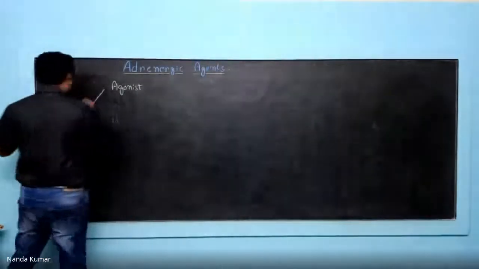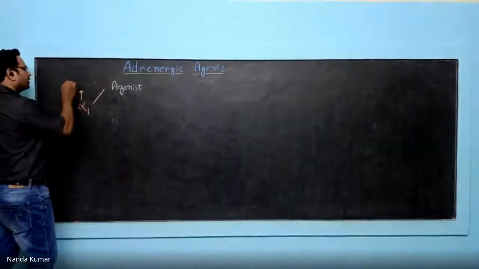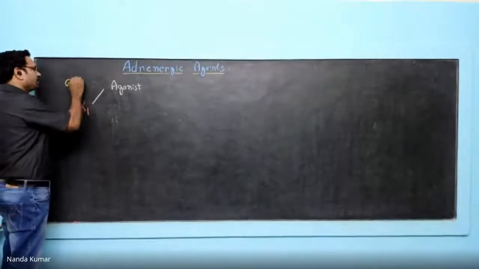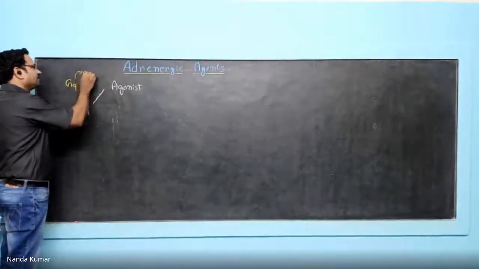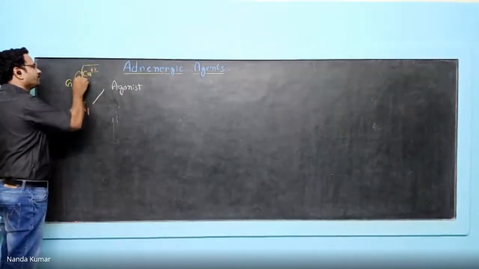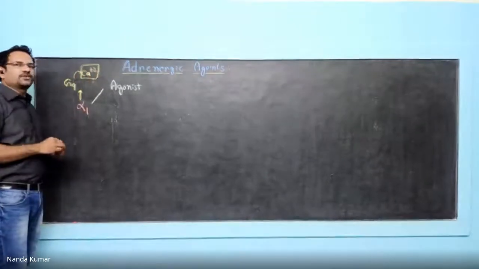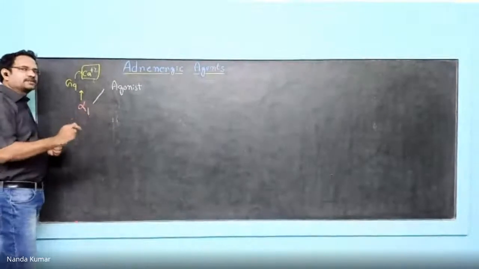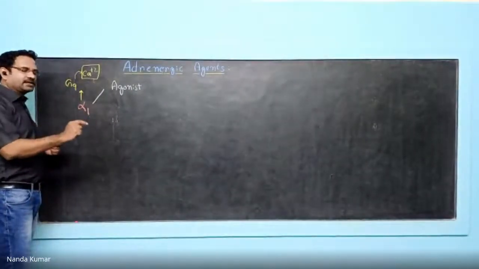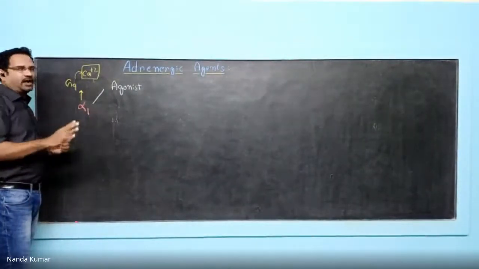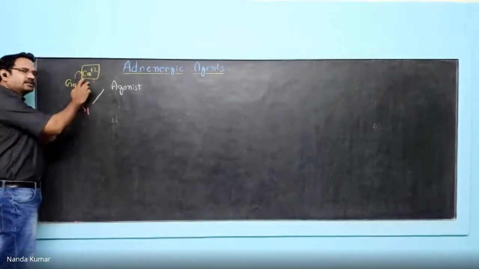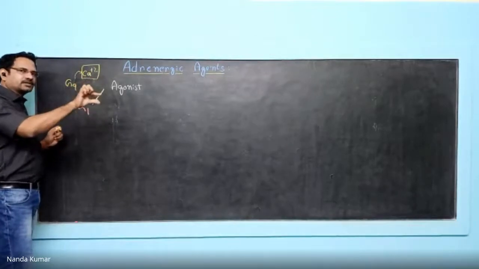Let me write this. So alpha-1 belongs to the Gq subtype. So what happens with the Gq subtype? Gq subtype will cause increased levels of calcium. So when calcium levels are increased, what happens? It causes contractions. The majority of alpha-1 receptors are present on cutaneous, splanchnic, urethra, all spaces. So everywhere, when this receptor is activated, calcium is released and it causes contraction.